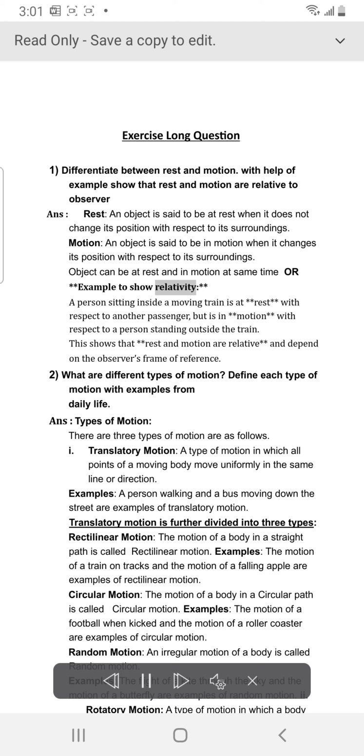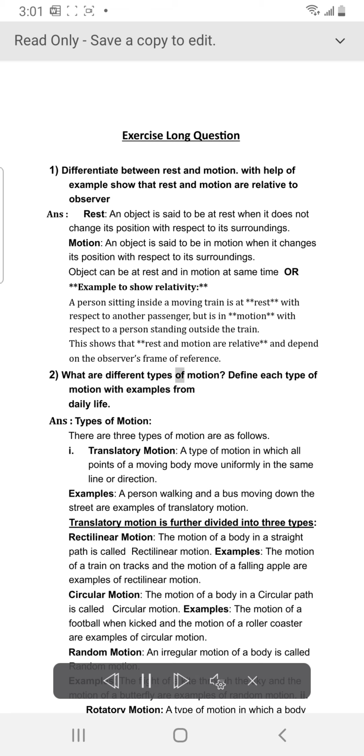Example to show relativity. A person sitting inside a moving train is at rest with respect to another passenger, but is in motion with respect to a person standing outside the train. This shows that rest and motion are relative and depend on the observer's frame of reference.